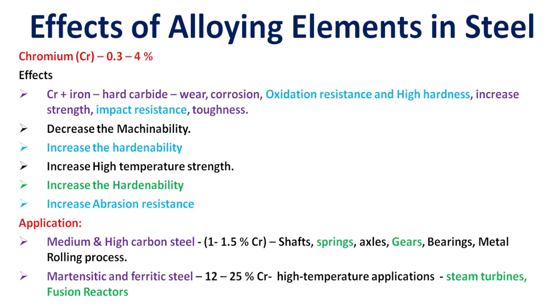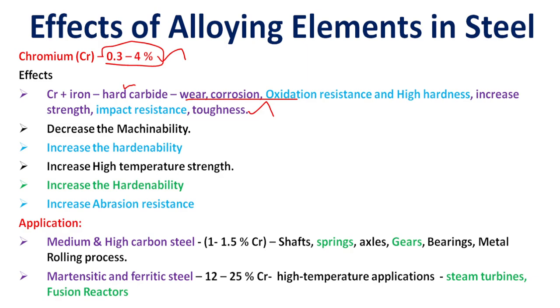Next is chromium. Okay, so the content is 0.3 to 4% in steel material. So the effect is that chromium plus iron forms hard carbide. Okay, the formation of hard carbide gives wear, corrosion and oxidation resistance and high hardness, and increases the strength, impact resistance and toughness of the steel material.